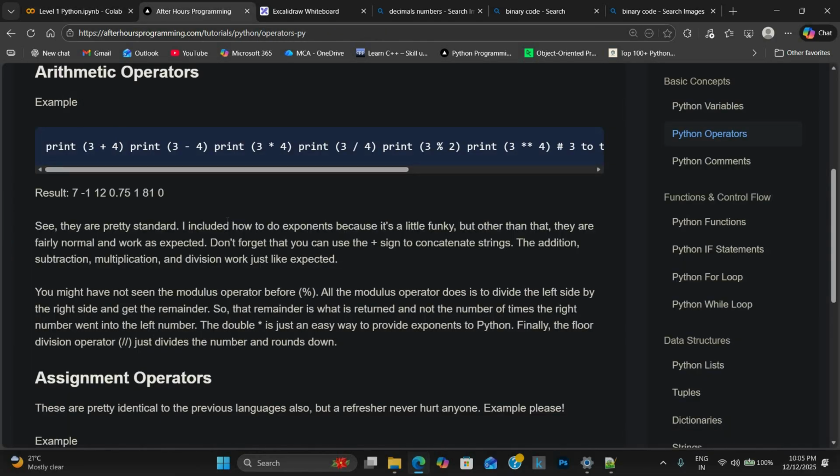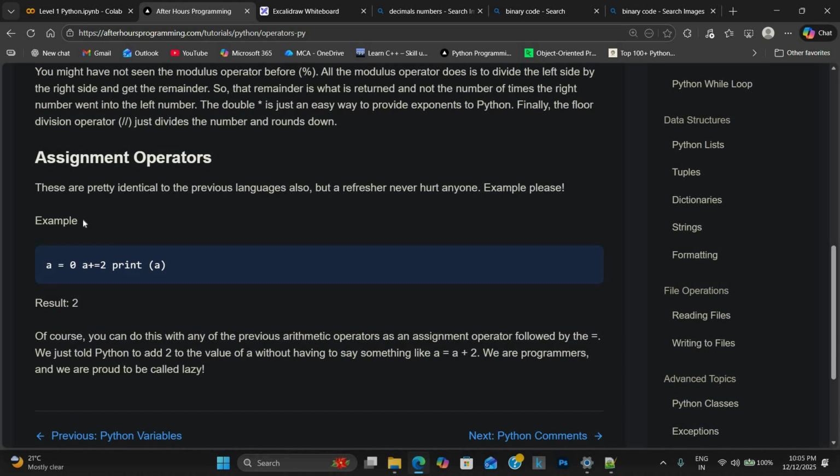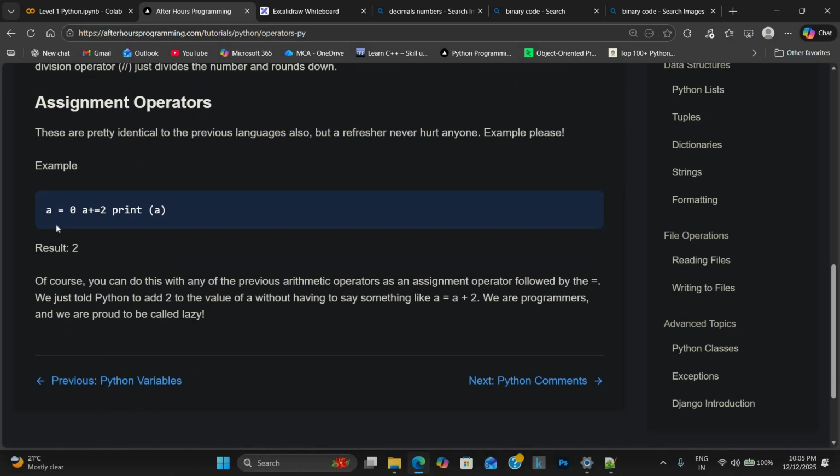I hope you have some clarity about these things. I know you are a little bit aware of mathematics. Now let's come to the assignment operator. This is pretty identical to the previous languages also. This is how the assignment operator looks. In most languages, we use a similar kind of approach.